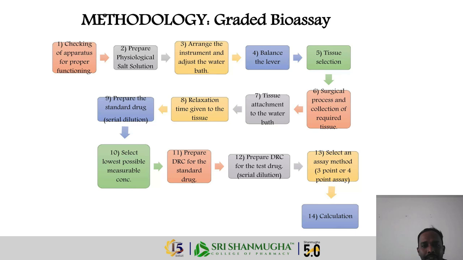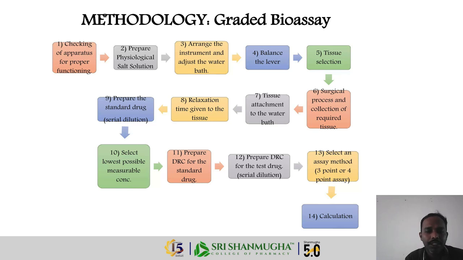We have to balance the lever at the fourth step, and we have to select the tissues according to the need. Next, we have the surgical process and collection of the required tissue, and attachment of the tissue to the water bath.